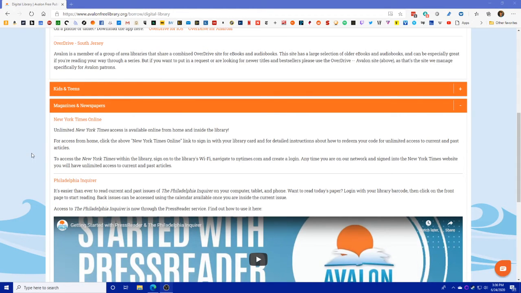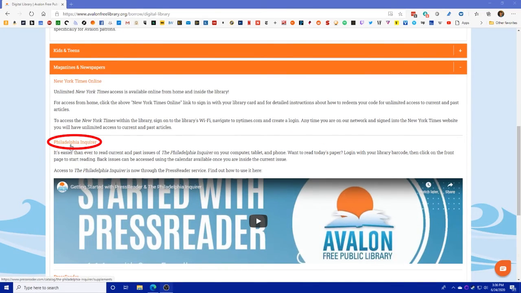Back here in magazines and newspapers, you'll notice we do have a link here to the Philadelphia Inquirer. That's just going to bring you into PressReader, which is where the access to that is. And there's a quick tutorial here for how to get started with doing that in case you need a refresher for that. We also have access to the New York Times.